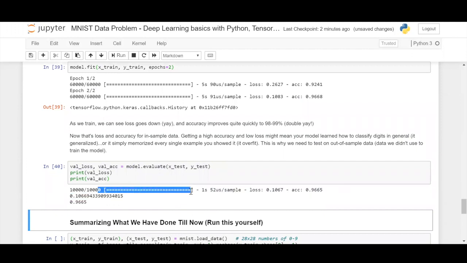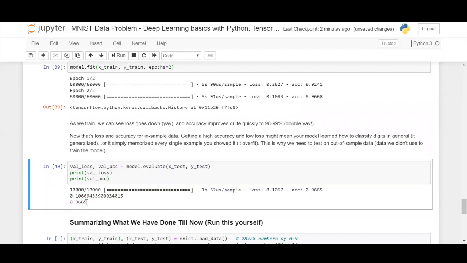You have a testing accuracy of 96% and a testing loss of 0.1. So this is the testing result upon your data. Yeah, this closes up our first Hello World program of deep learning.